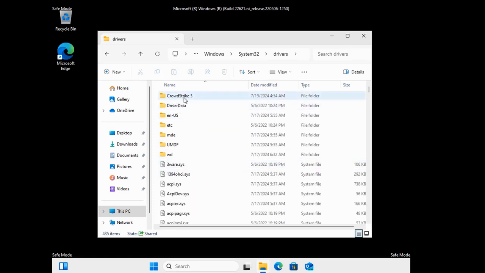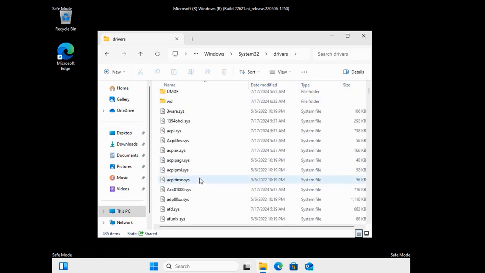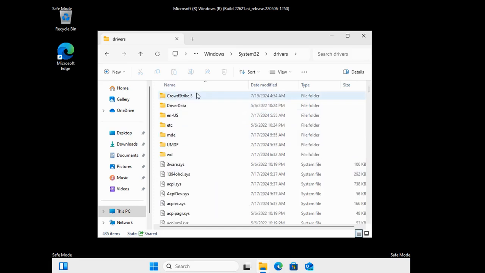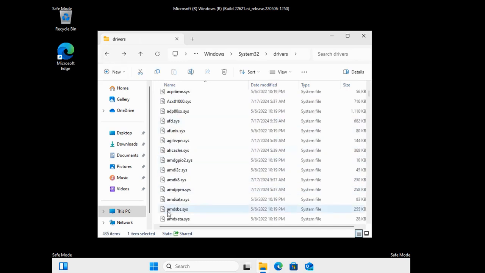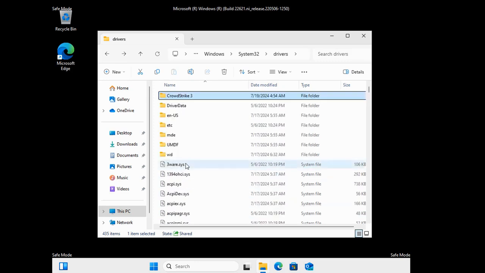You should see something called CrowdStrike, a folder like this. Go into here and there'll be a file inside here. If not, look for the file inside this drivers folder, but it should be in its own folder. And there should be a file called exactly this, what you see on the screen, C-00000291.sys. So that's a system file. It may also be listed here, so check here just in case it is there. If it is, then you need to delete it.